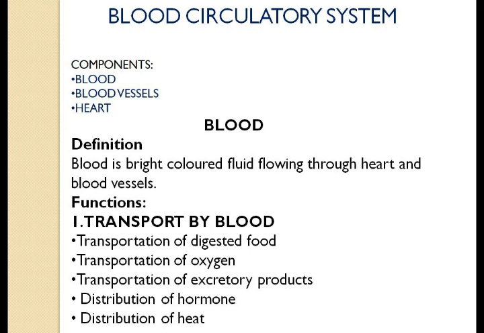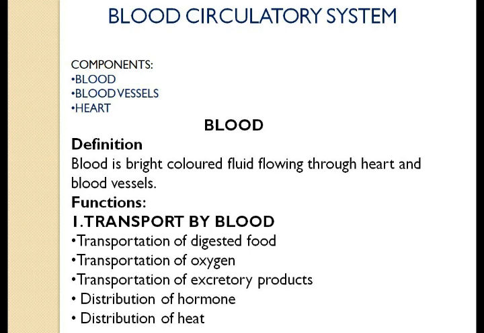For example, blood helps in taking carbon dioxide from different tissues to the lungs so that through the lungs it can be eliminated out of our body. Similarly, nitrogenous waste produced in different tissues and cells is taken to the liver and from the liver to the kidney, through which it is eliminated out of our body.